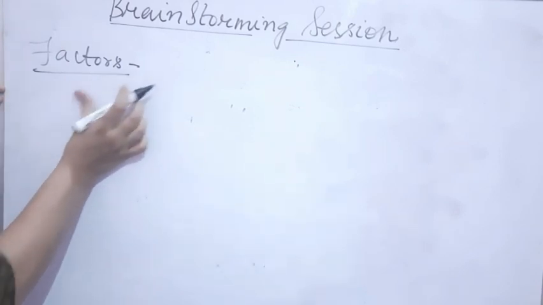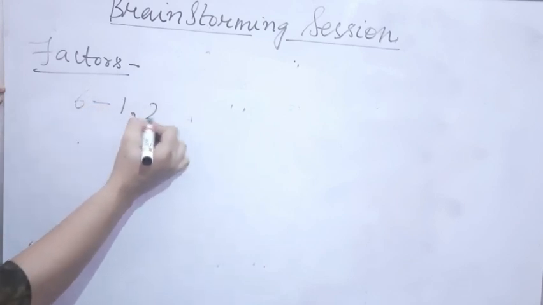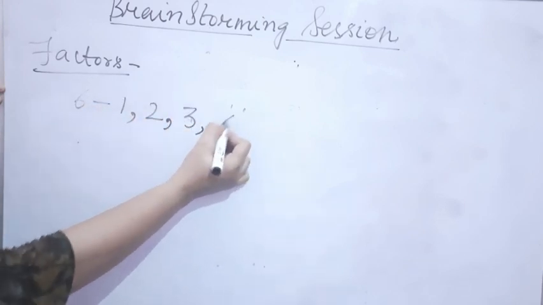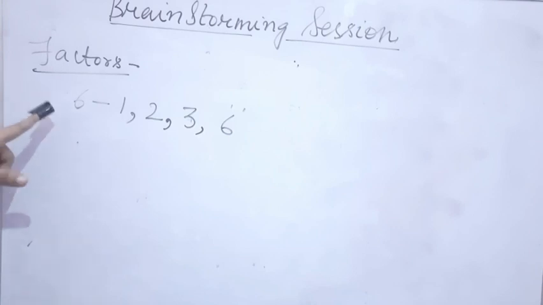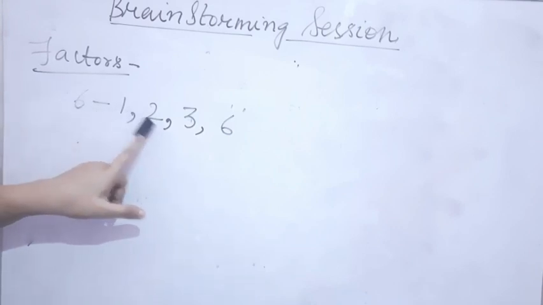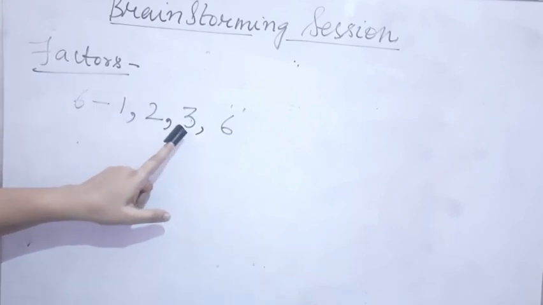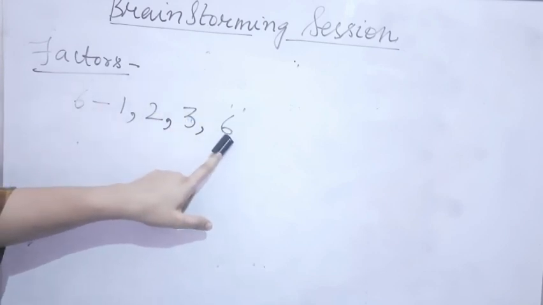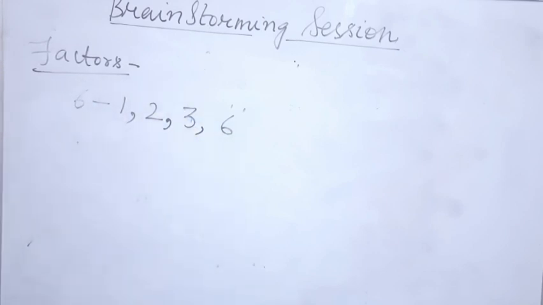If I ask you to write the factors of 6, the first factor is 1, second is 2, then 3 and then 6. Because 6 is exactly divisible by 2, 6 is exactly divisible by 3, 6 is exactly divisible by 6 also, and 6 is exactly divisible by 1. So now you must have understood the concept of factors.